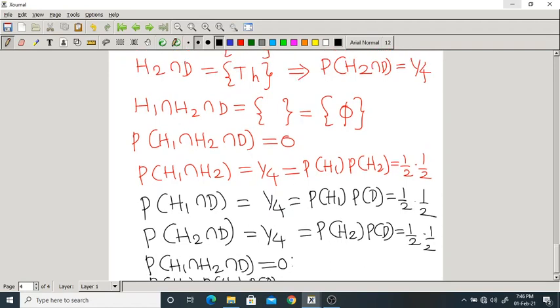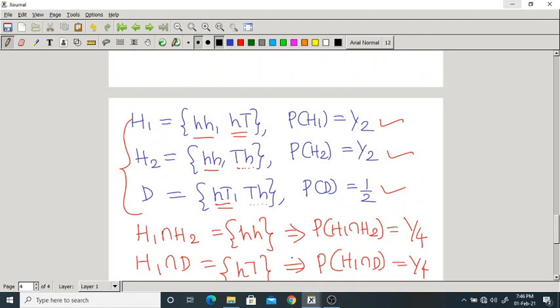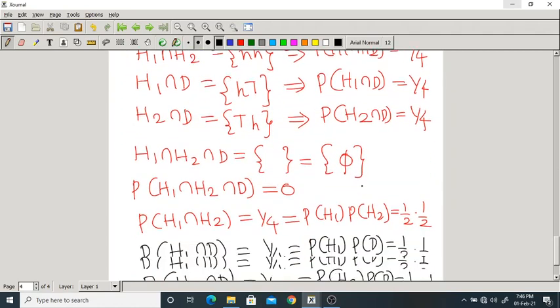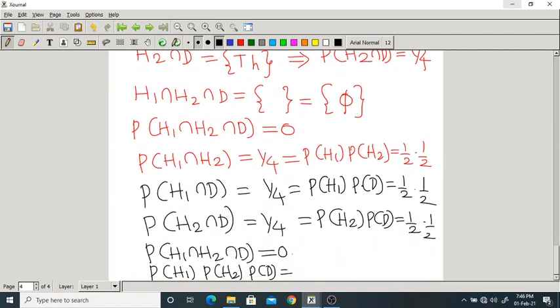What is it? It is 1 by 2 into 1 by 2 into 1 by 2. How much is that? 1 by 8. So these two are not equal.